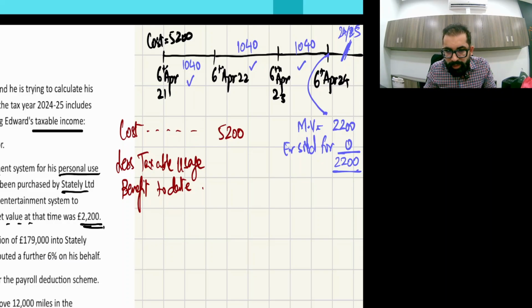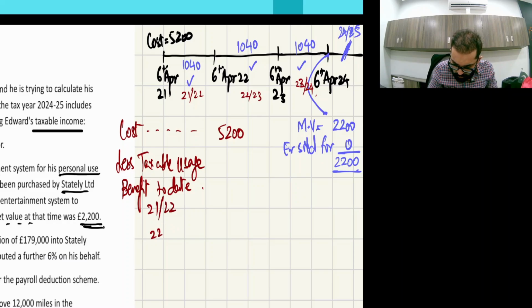Now you need to deduct these three years of usage benefit, which are 21-22, 22-23 and 23-24.